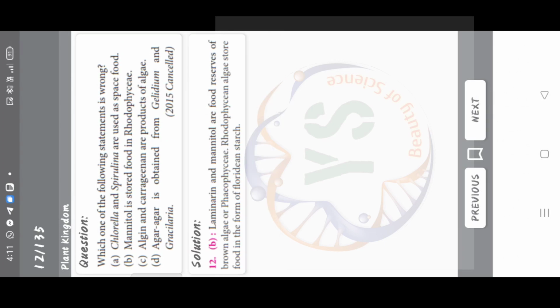Which one of the following statements is wrong? Chlorella and Spirulina are used as space food. Mannitol is stored food in Rhodophyceae. Algin and carrageenan are products of algae. Agar-agar is obtained from Gelidium and Gracilaria. Correct answer is option B. Mannitol is stored food in Rhodophyceae.